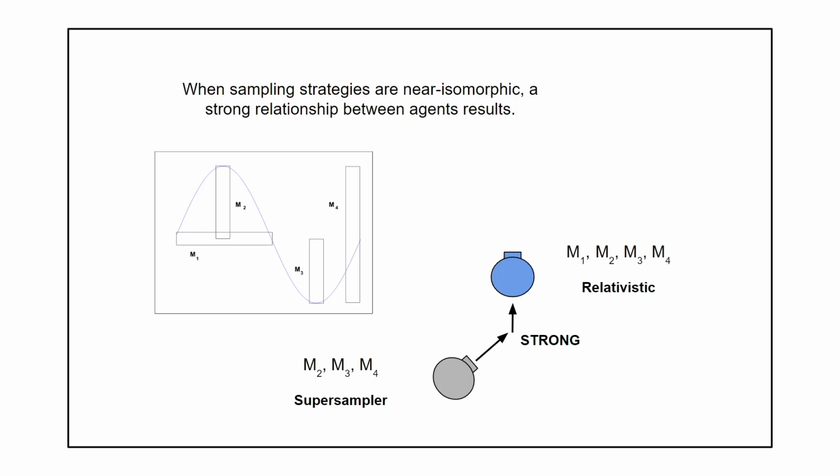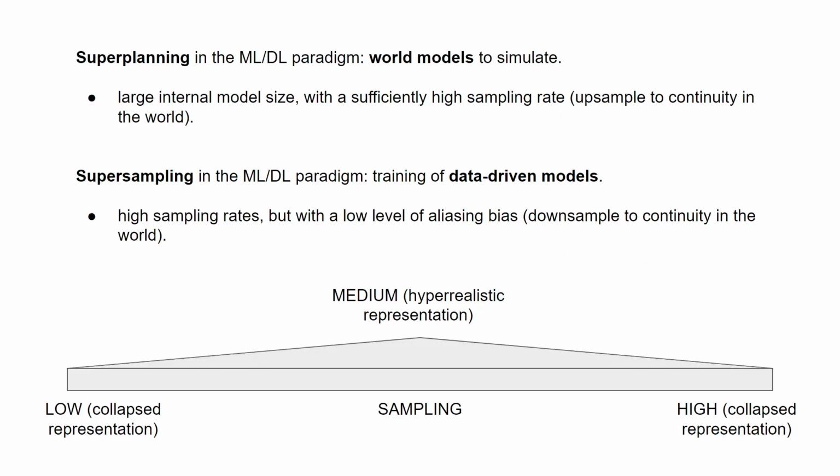This is a case where the supersampler pursues strategy M2, M3, and M4, and then the relativistic agent pursues all of the strategies. The relativistic agent, the one in blue, has an advantage, but it's a strong relationship because it can co-evolve more cleanly. Super planning in the machine learning, deep learning paradigm, again, needs a world model to simulate.